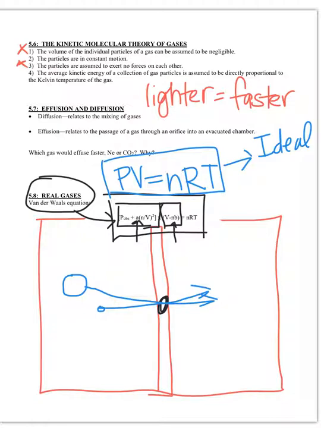So once again, you just need to understand conceptually that an ideal gas is if everything is perfect according to the kinetic theory. The van der Waals equation takes into consideration the statements that are incorrect about the theory. Okay, so it has volume correction and pressure correction because of the attractive forces.